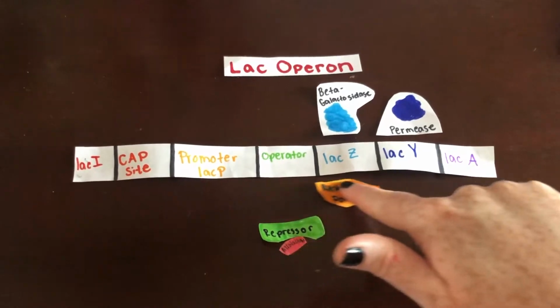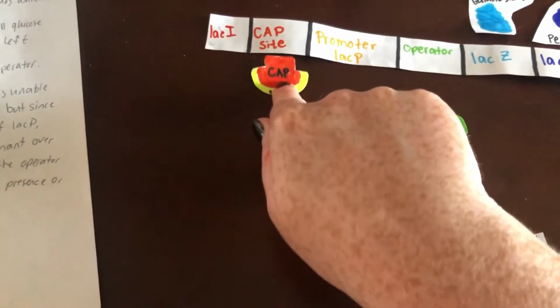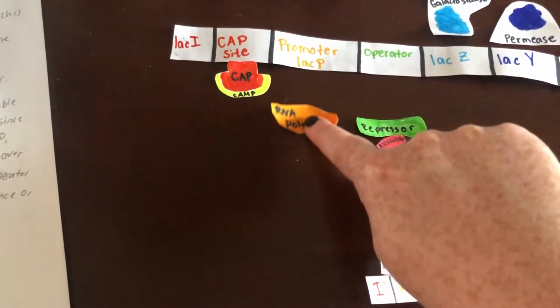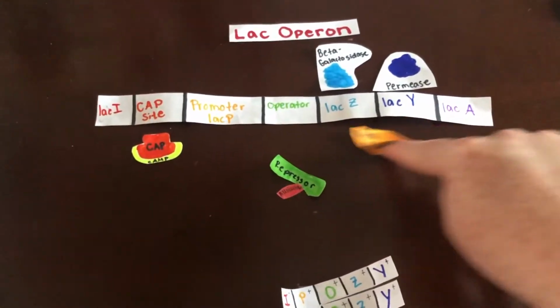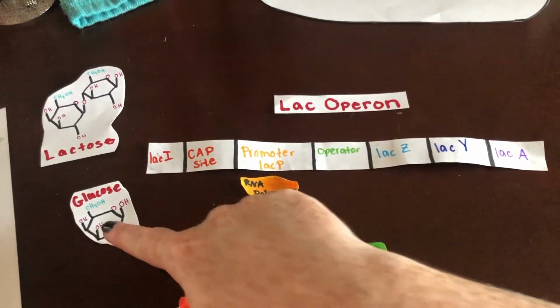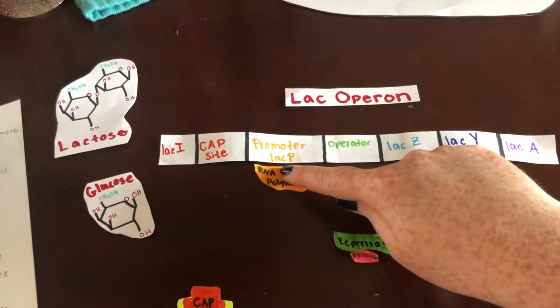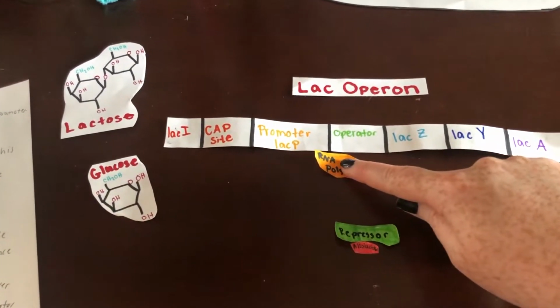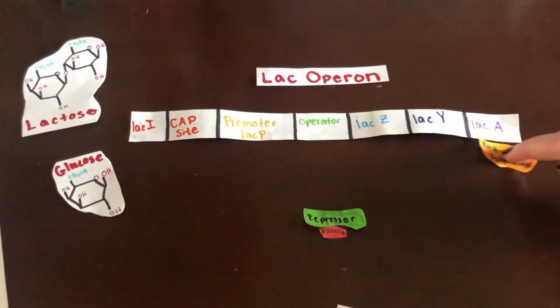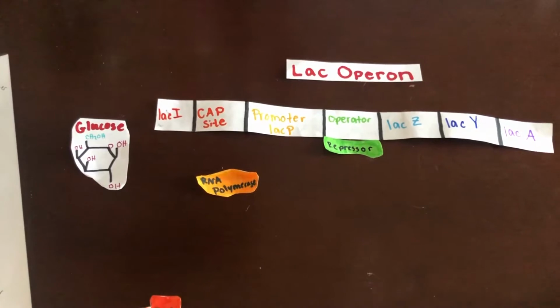RNA polymerase can bind to the promoter and transcribe alone, but is not very efficient. Catabolite activator protein, or CAP, binds upstream of the promoter region and helps RNA polymerase bind more efficiently to the promoter. In the presence of both lactose and glucose, allolactose is produced so the repressor is non-active and the operator is clear. However, very little cAMP is made, so there is limited binding of RNA polymerase and there are small amounts of transcription. In the presence of just glucose, allolactose is not produced.